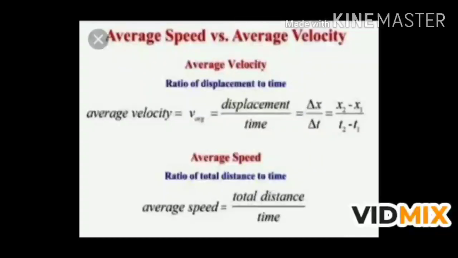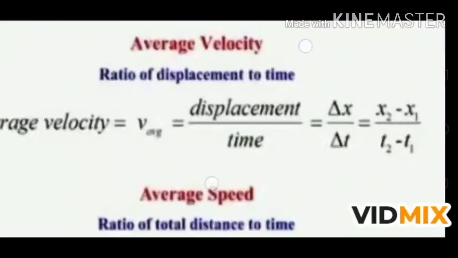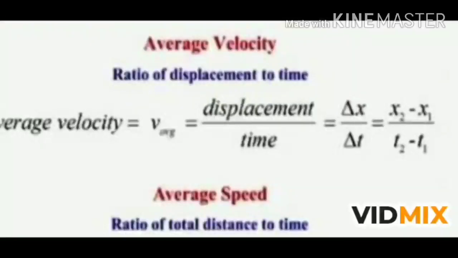Now moving on to average velocity. When the speed of an object changes with time along a straight line, then the average velocity of the body is calculated as total displacement of the body upon total time taken. For example, the velocity of a ball dropped from the top of a building changes because its speed changes although its direction of motion is the same. The velocity of a car moving with a constant speed in a circular path changes because its direction of motion changes.